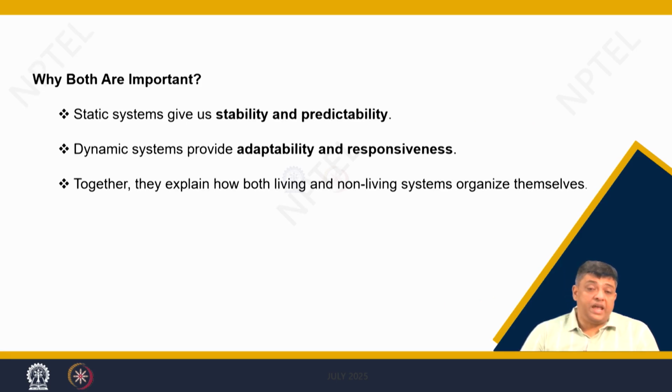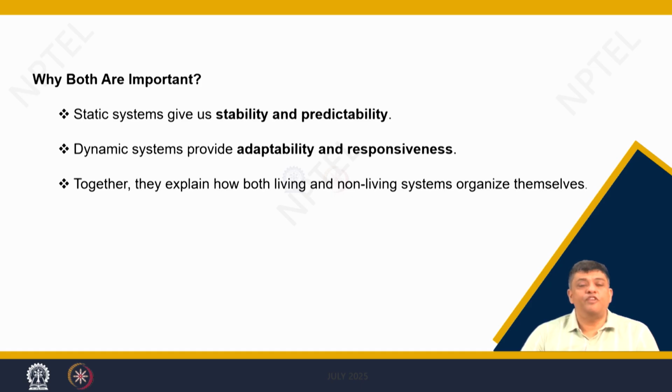Now, you can ask a question, which one is important? Should you always have a static type self assembly, or you should have dynamic type self assembly, or what else? Actually, both are important. Why?